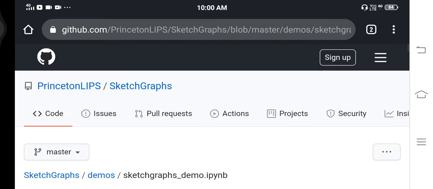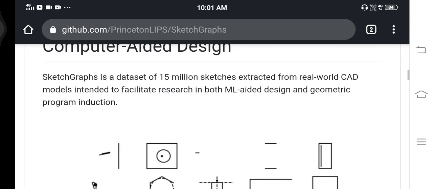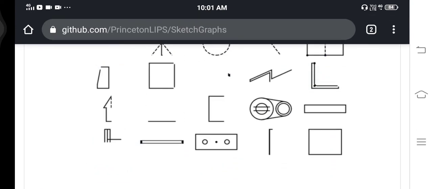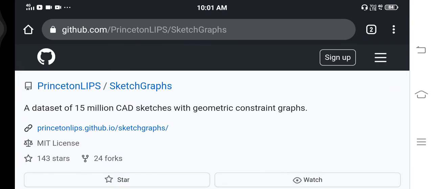This dataset is so important that mechanical engineers may lose their jobs, because it is capable of drawing all those diagrams by itself. And the sketch graph is one among them, one among the scary technologies of AI.